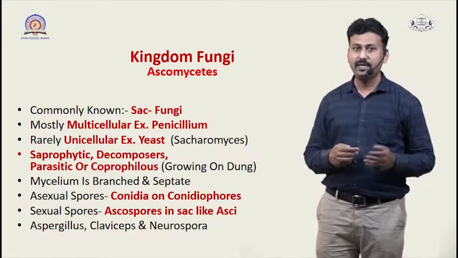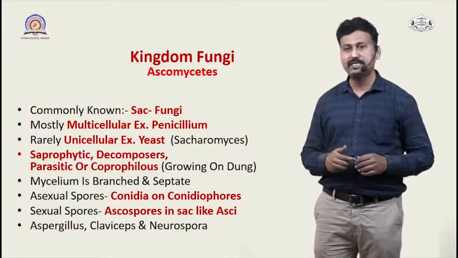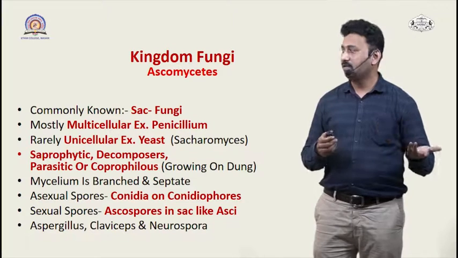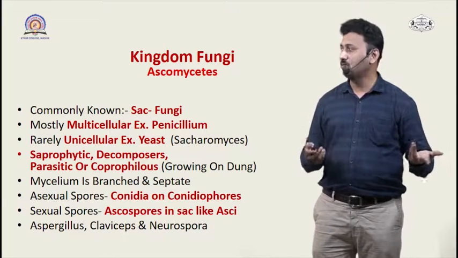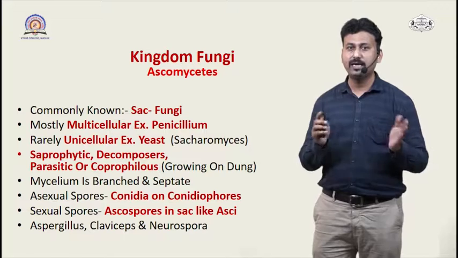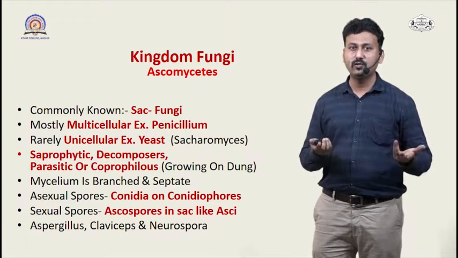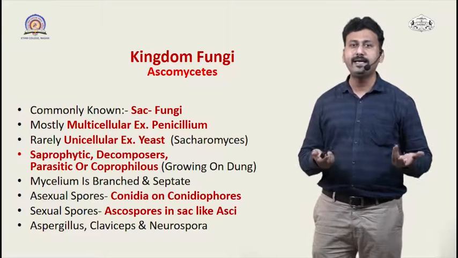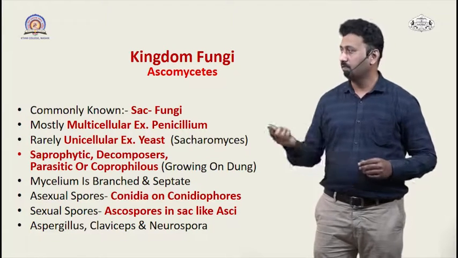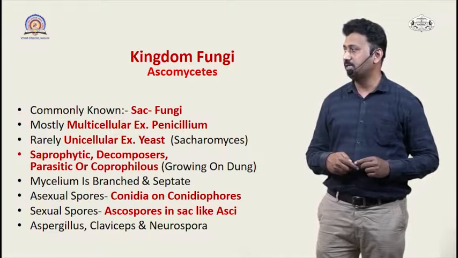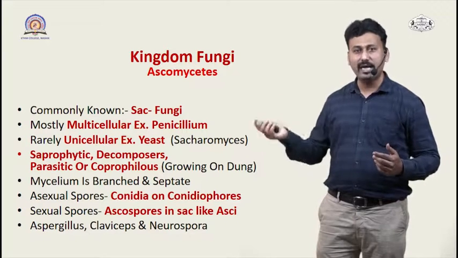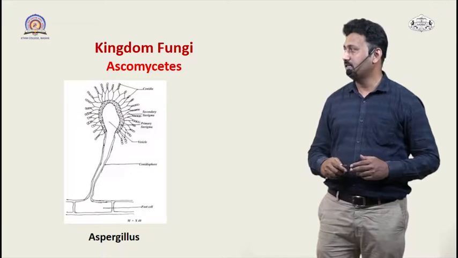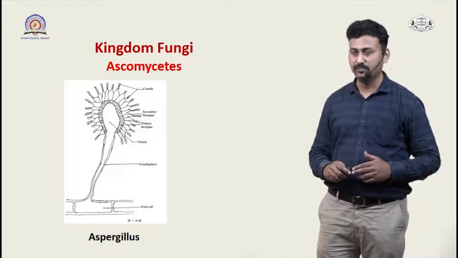If we see their mycelium, it is branched and septate in appearance, and reproduction can be done sexually by sexual spores, that is ascospores. Ascus means sac. So these spores grow in a sac-like structure, and asexual spores are called conidia or conidiospores. Finally, examples of these ascomycetes include Aspergillus, Claviceps and Neurospora. So in this picture you can see a typical Aspergillus.